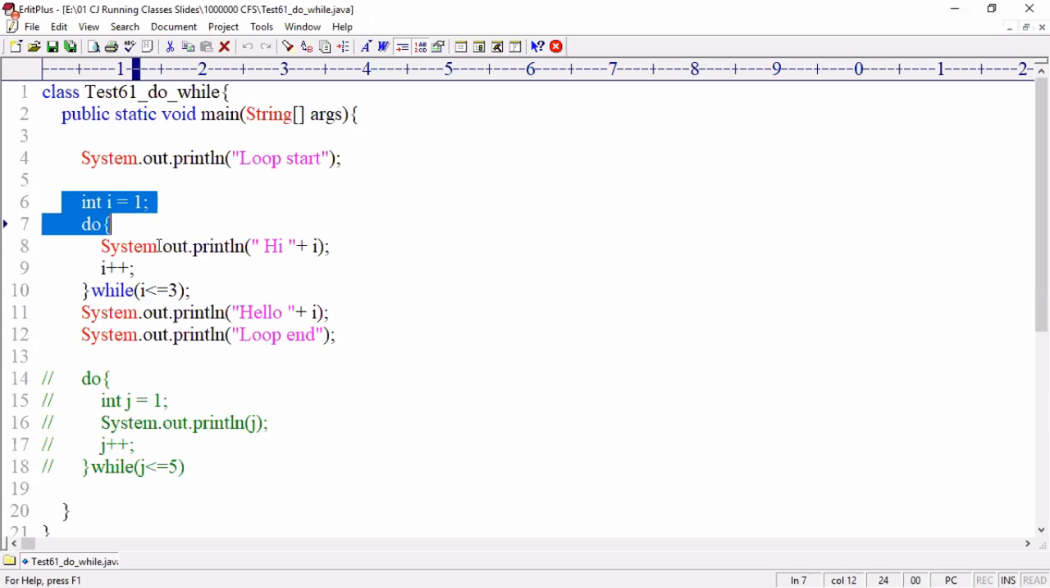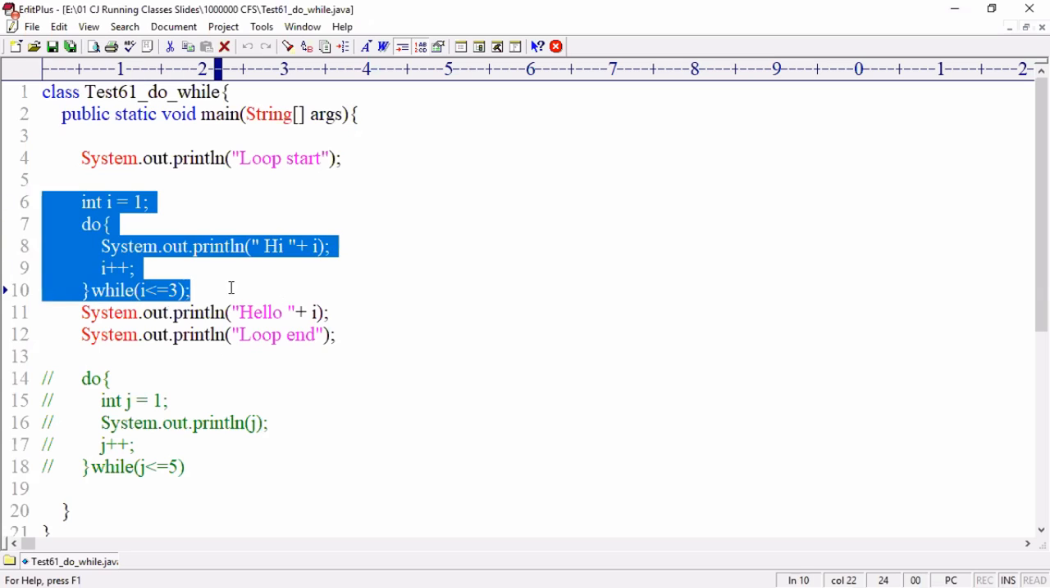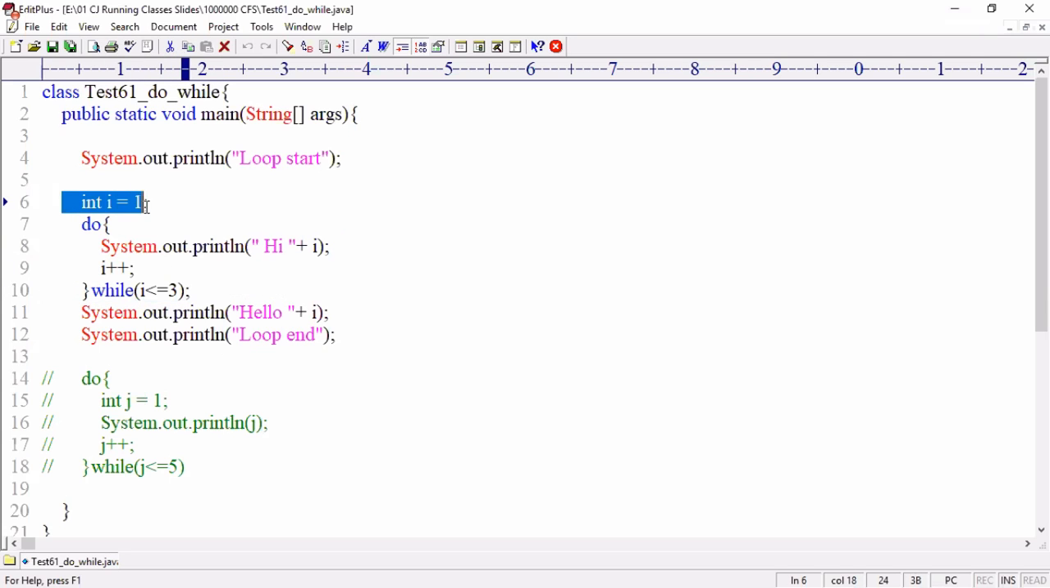Now tell me, what is the flow of execution? If you see a do while loop like this, what is the flow of execution? int i equal to 1, do, System.out.println hi. Now you are taking value 1, just displaying the i value, then i plus plus. Increase i value 1 to 2, then 2 less than or equals to 3? Yes, then the loop iterates. i is 2, i plus plus 3, 3 less than or equals to 3, the loop iterates. i value 3, i plus plus 4, 4 less than or equals to 3? No, control comes out.